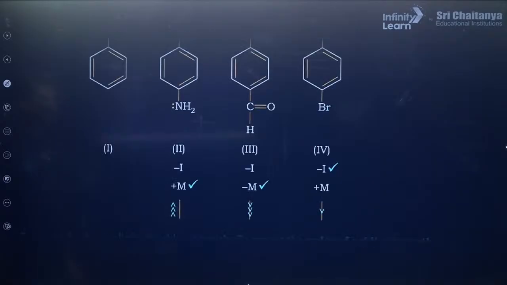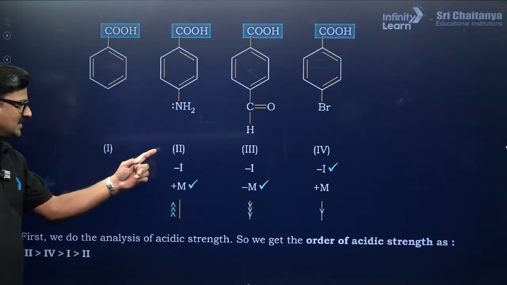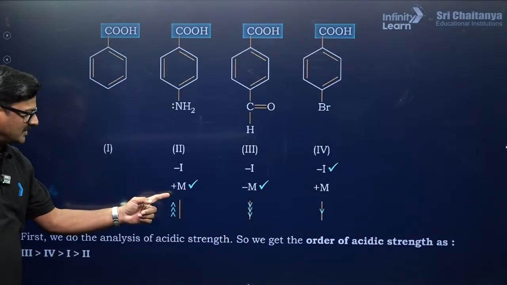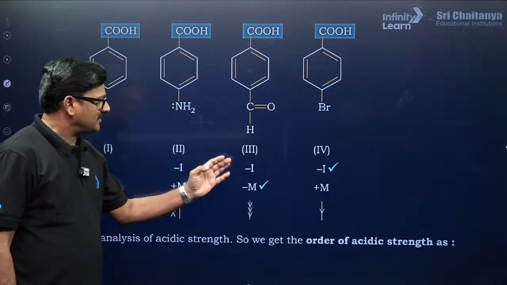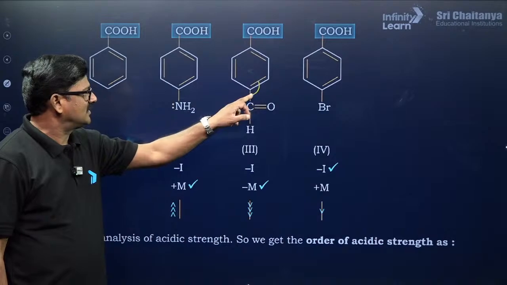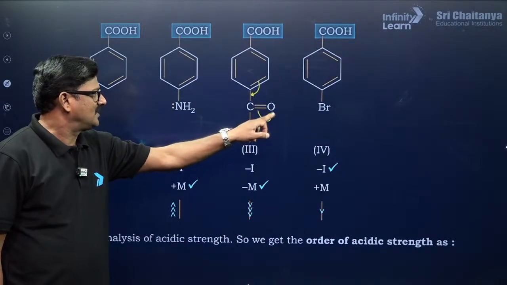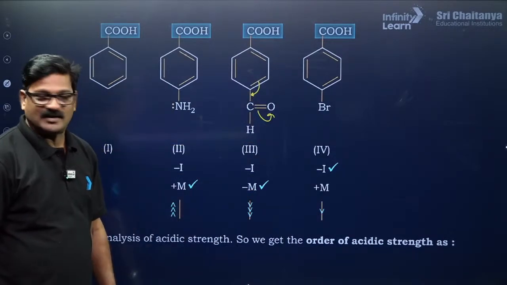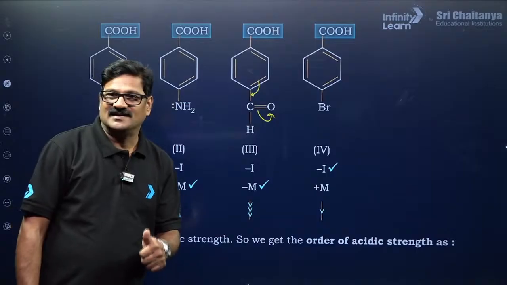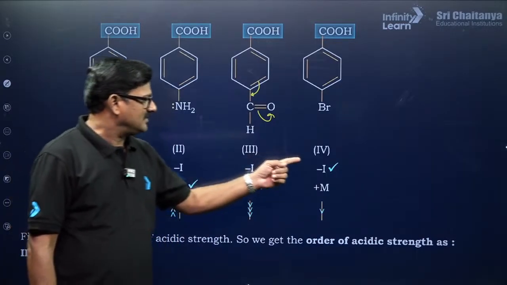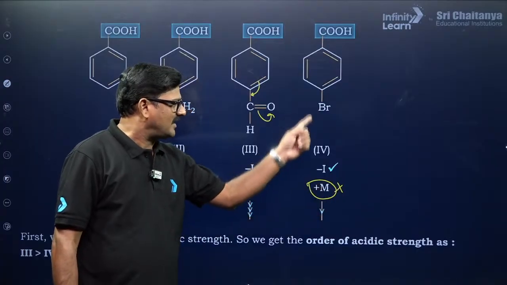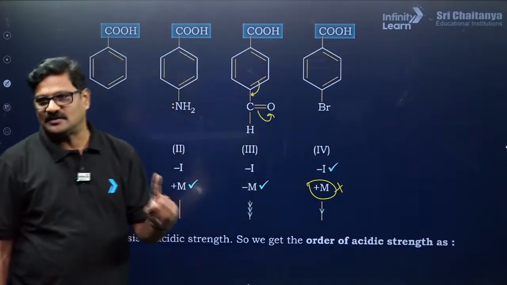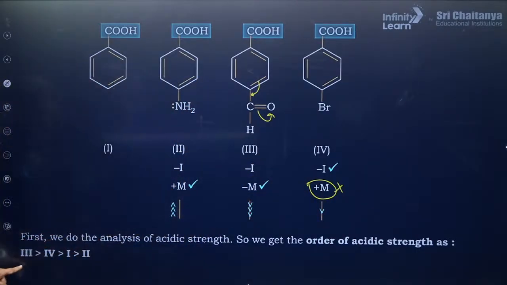Let us talk about this here. As I said, it is negative inductive effect, mesomeric effect. Mesomeric effect is considered, and negative inductive effect, negative mesomeric effect. Yes, it is a negative mesomeric effect. मैं बोला ना? So it is considered the negative mesomeric effect. Yes, Raj, it is. And inductive effect, it is a weak effect. We don't consider this. Whenever halogen comes, we consider only inductive effect. So you are going to get 3, 4, 1, 2.